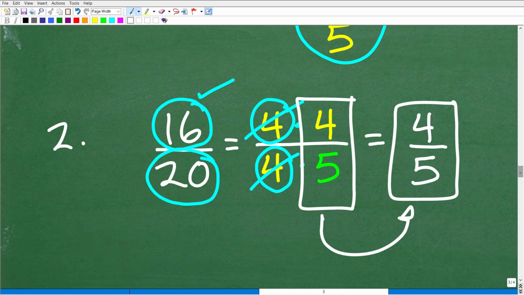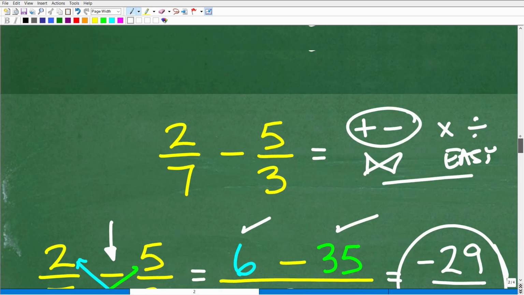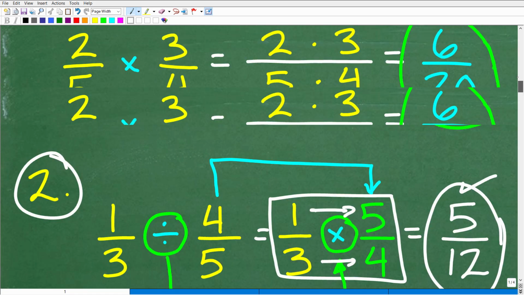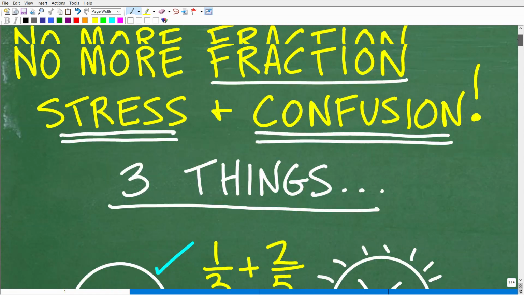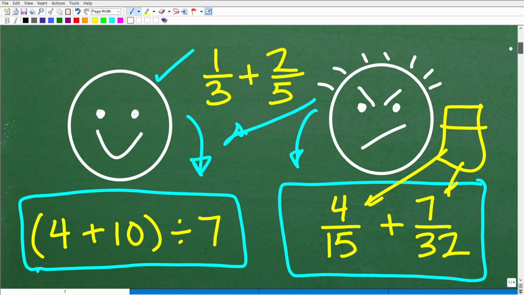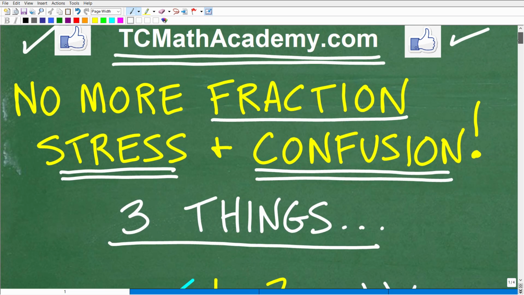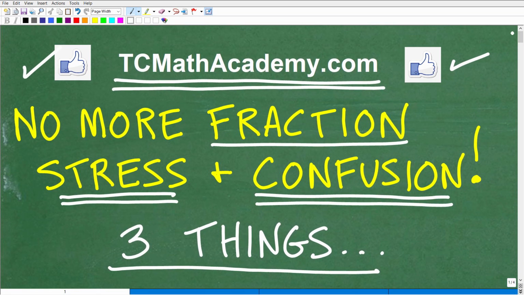Okay, so I covered a ton of ground here, and hopefully this finds a lot of you out there searching for easy ways to handle fractions. Again, I'm not saying that you don't need to understand how to find the lowest common denominator and different aspects of fractions, including positive and negative numbers with fractions. There is more to know, but if you remember all of this big picture video, you will definitely reduce your stress and confusion when it comes to dealing with fractions.